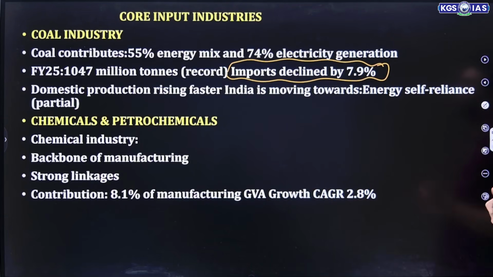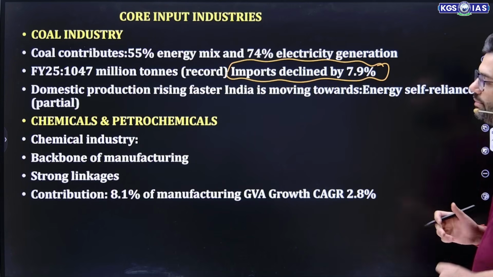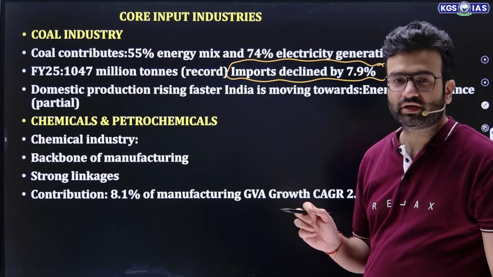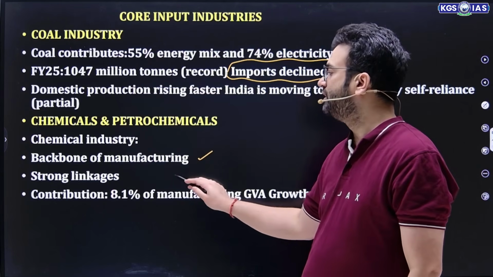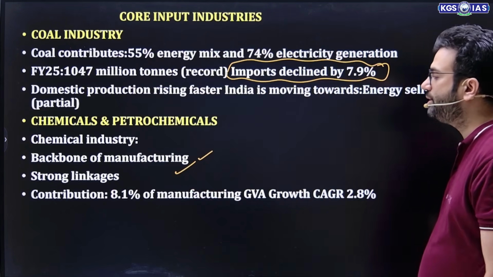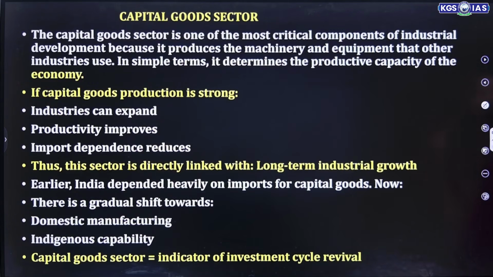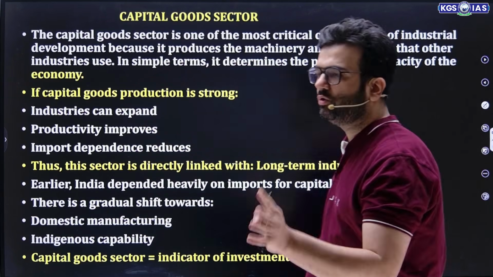So domestic production is rising faster, India is moving toward energy self-reliance. Talking about chemicals and petrochemicals, the chemical industry is the backbone of manufacturing. Strong linkage, it contributes 8.1% of manufacturing GVA growth with a CAGR of 2.8%. Chemicals and petro is not that frequently asked. So this is steel, coal, chemical.